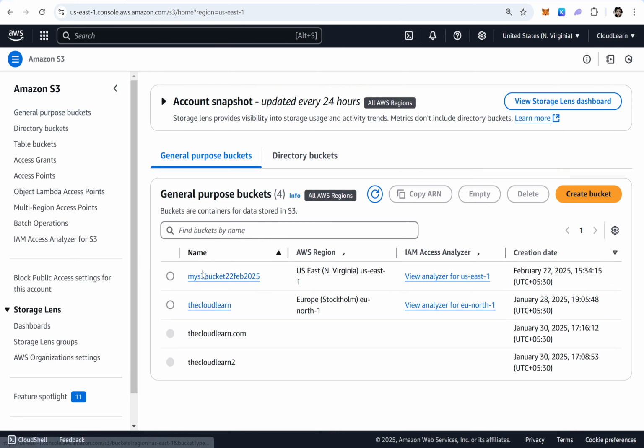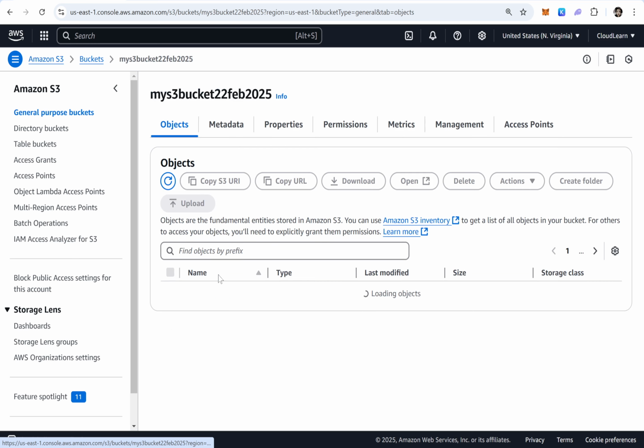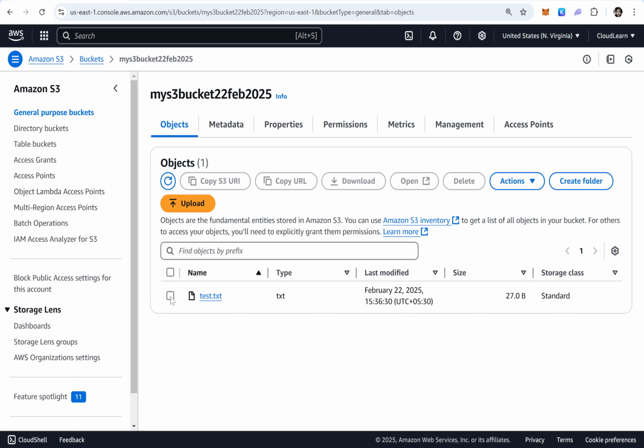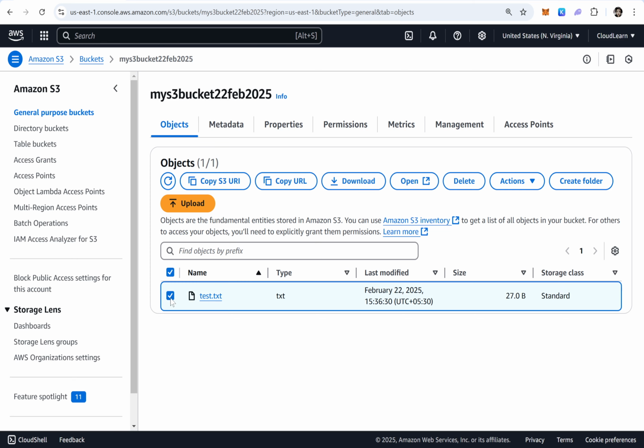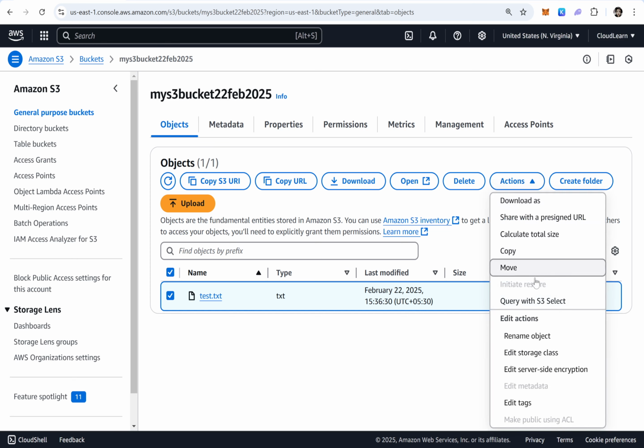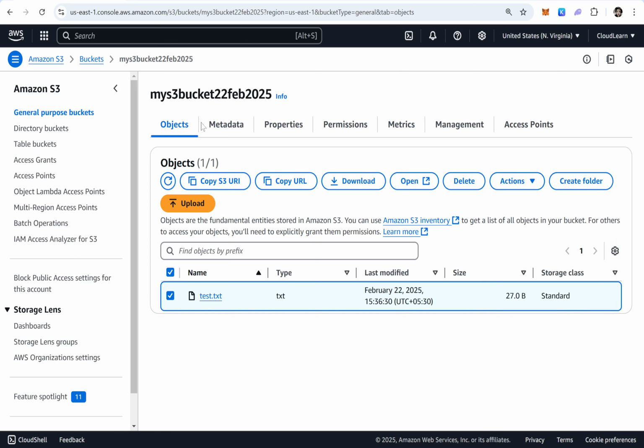And let me click on our S3 bucket. This is the S3 bucket, right? This is the object which we would like to make public. How to make the object public? Select the object which you would like to make public. Click on Actions. And here you can see one option called Make Public using ACL, which is not available, because the ACL service is disabled. So we must enable it. So how to enable?